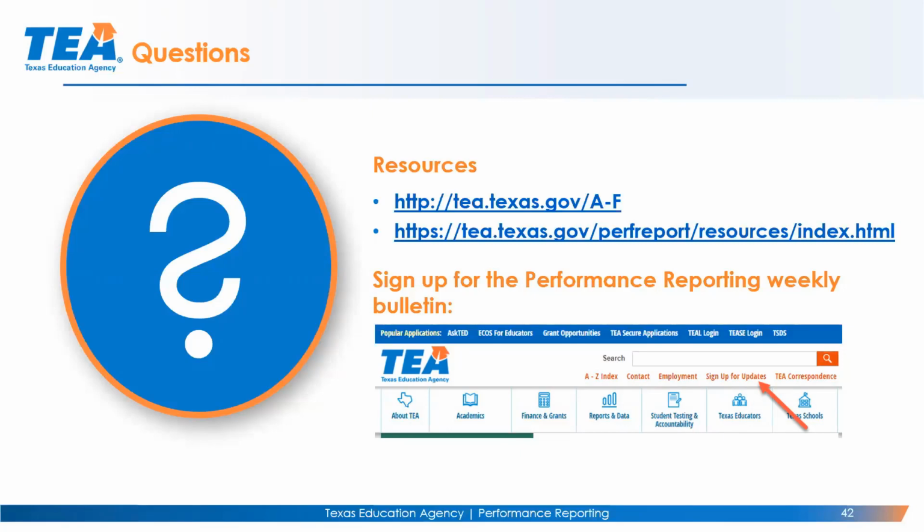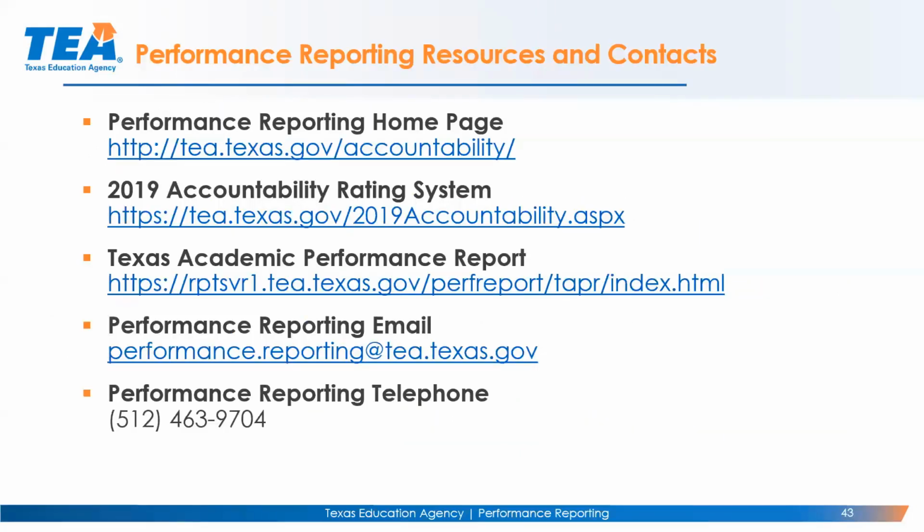If you have any questions about the TAPR report or the TAPR data download, you can contact us at the following. You can go to the TAPR website. You can send us an email at performance.reporting@tea.texas.gov, or you can call us.